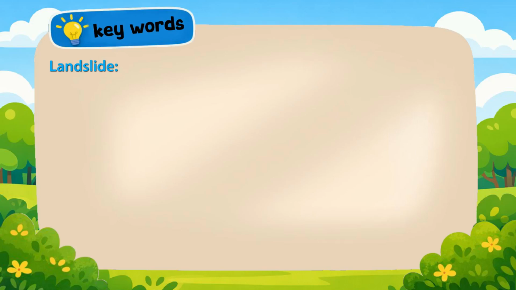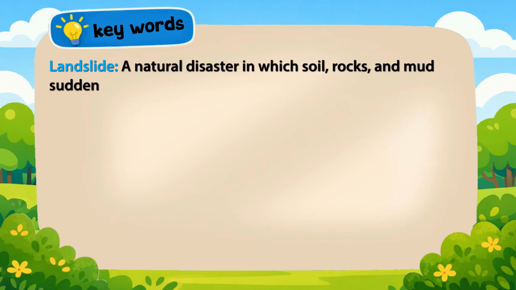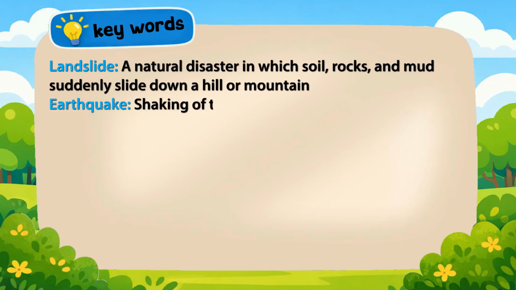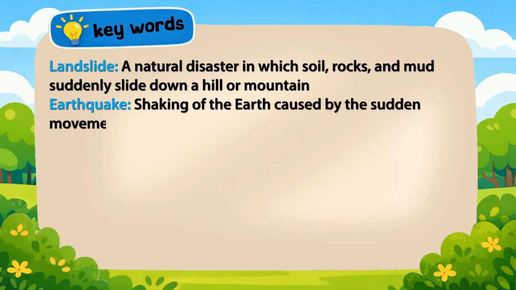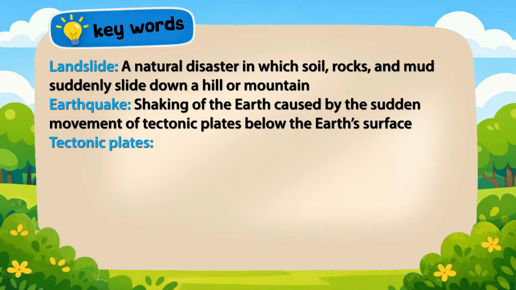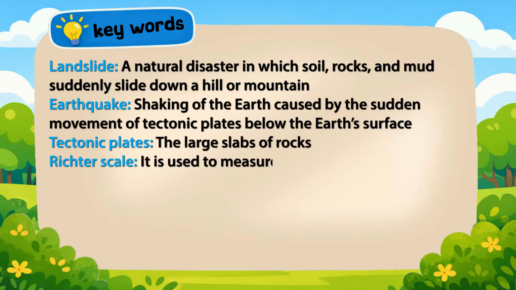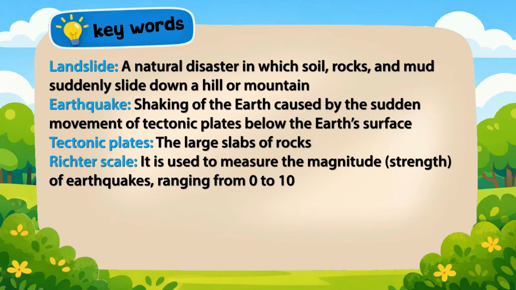Keywords: landslide, a natural disaster in which soil, rocks, and mud suddenly slide down a hill or mountain. Earthquake, shaking of the earth caused by the sudden movement of tectonic plates below the earth's surface. Tectonic plates, the large slabs of rocks. Richter scale, it is used to measure the magnitude, strength of earthquakes, ranging from 0 to 10.